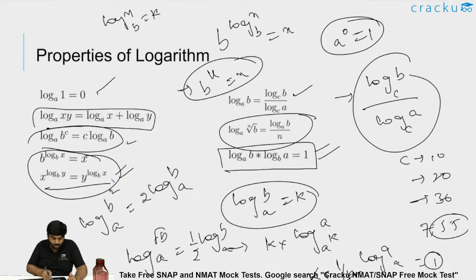Similarly, this can also be proven, which is x power log of y to the base b is equal to y power log of x to the base b. X power log of y to the base b, you can interchange y and x, you get y power log of x to the base b, both are equal. These are few properties. Hope I am clear.